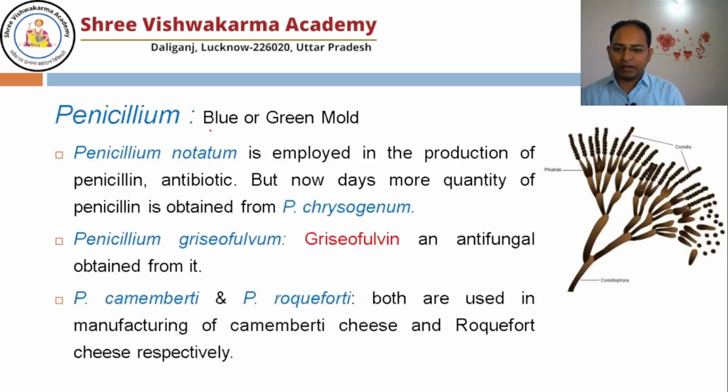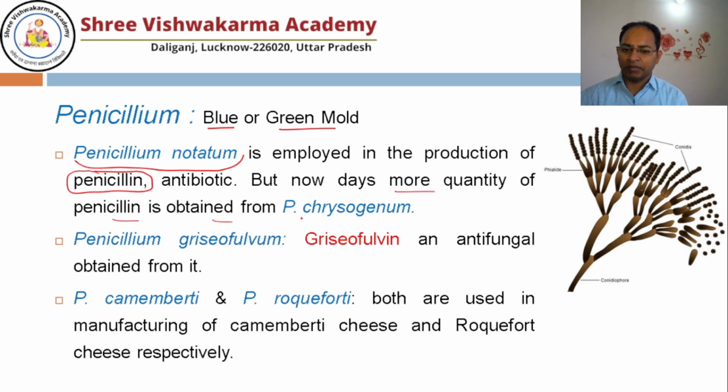Penicillium is another example. This is known as blue or green mold. From Penicillium notatum, one very important antibiotic is formed, that is known as penicillin. Previously penicillin was extracted from Penicillium notatum, but nowadays more penicillin is obtained from Penicillium chrysogenum.